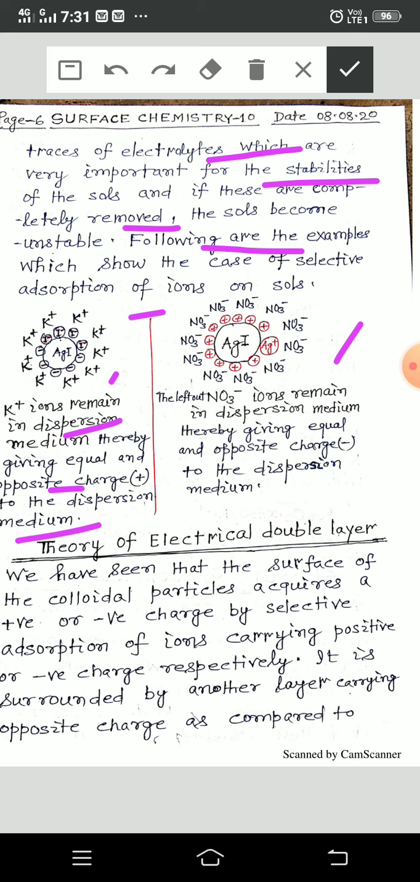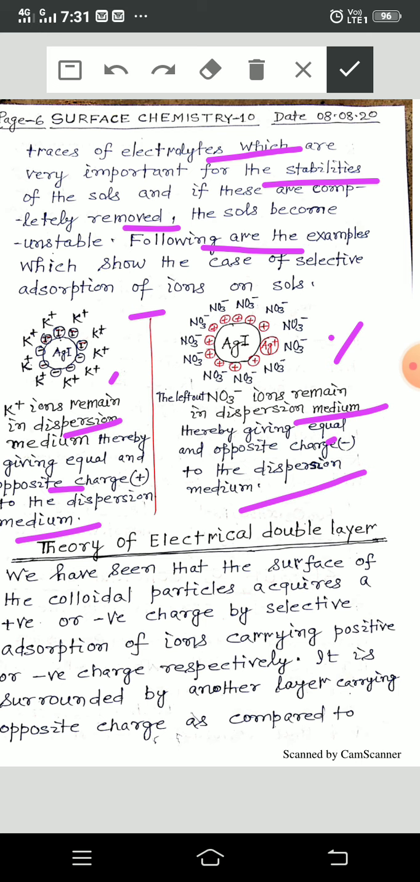And the same is the case here. Here AgI is the colloidal particle, and it is a positively charged colloid, and the NO3 minus nitrate ions remain in the dispersion medium, thereby giving equal and opposite charge to the dispersion medium. Meaning this outer charge, nitrate and K plus, balances the colloidal solution.